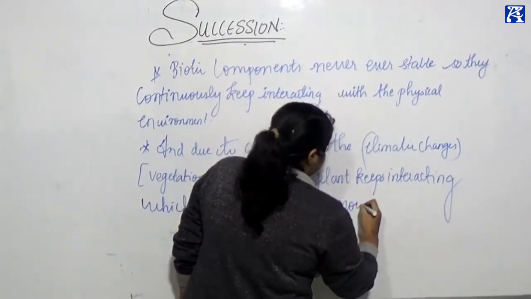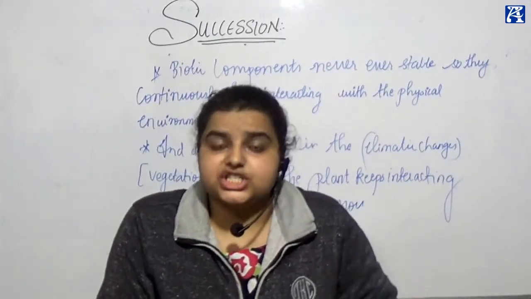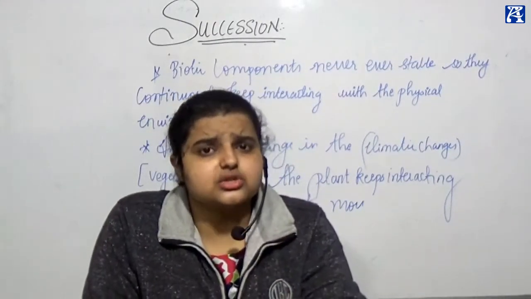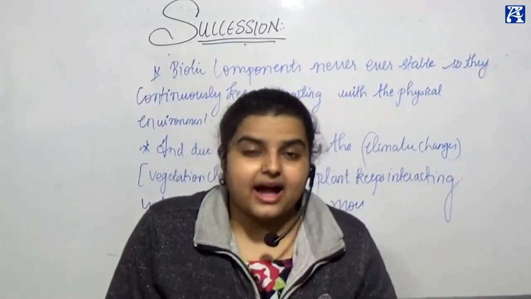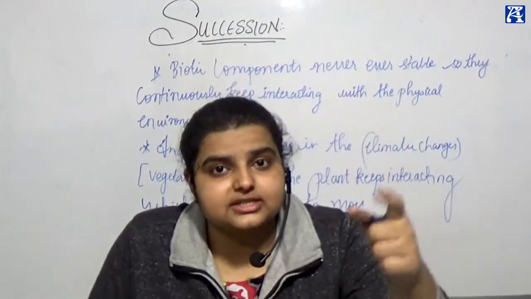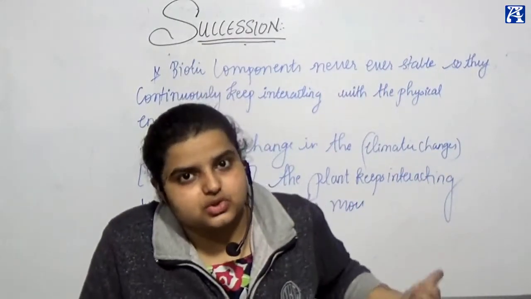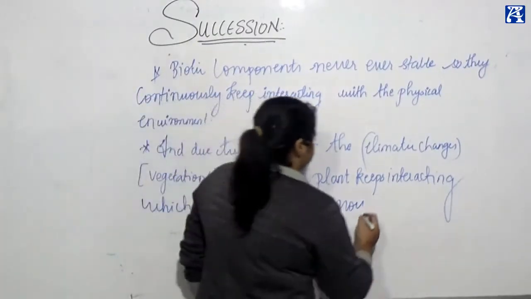Move on. See, they are not stable. As climatic changes and vegetation changes occur, these plants move on towards stability. And when they move on towards stability, they grow, they respond towards light, and that leads to succession. Clear?